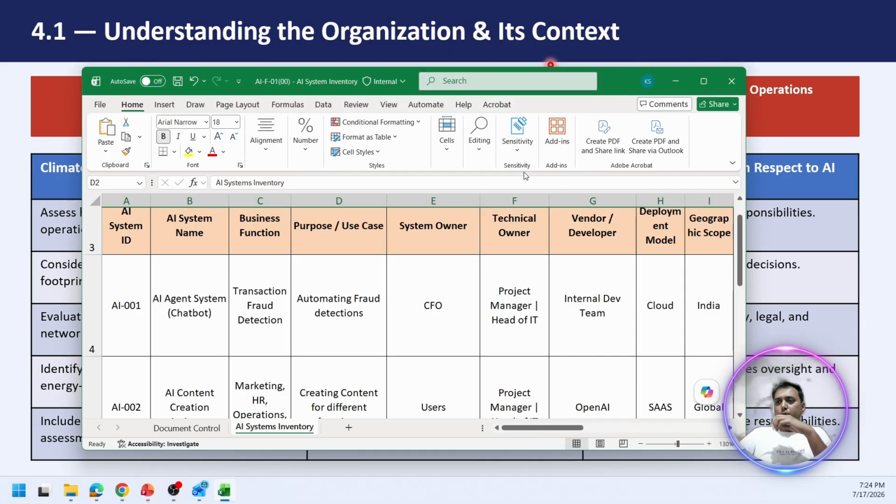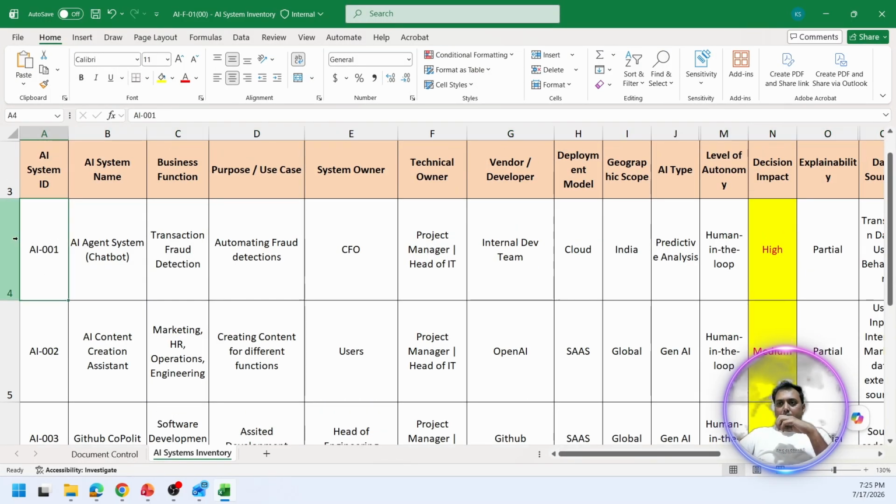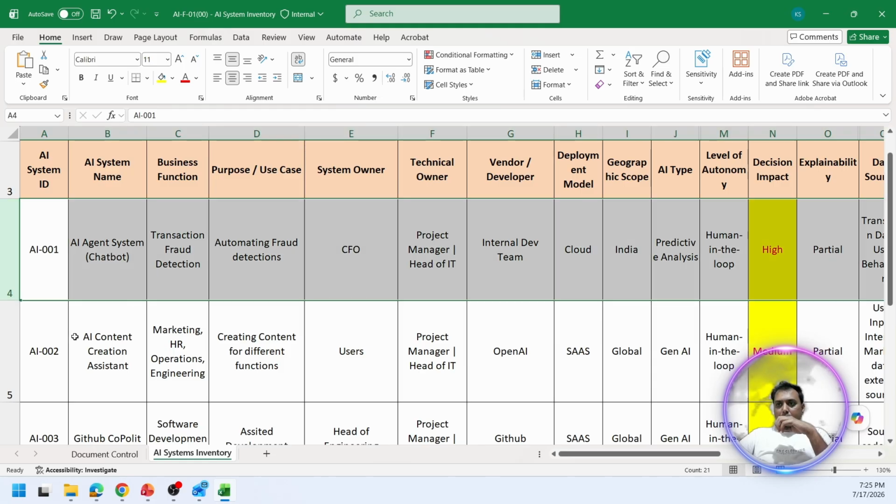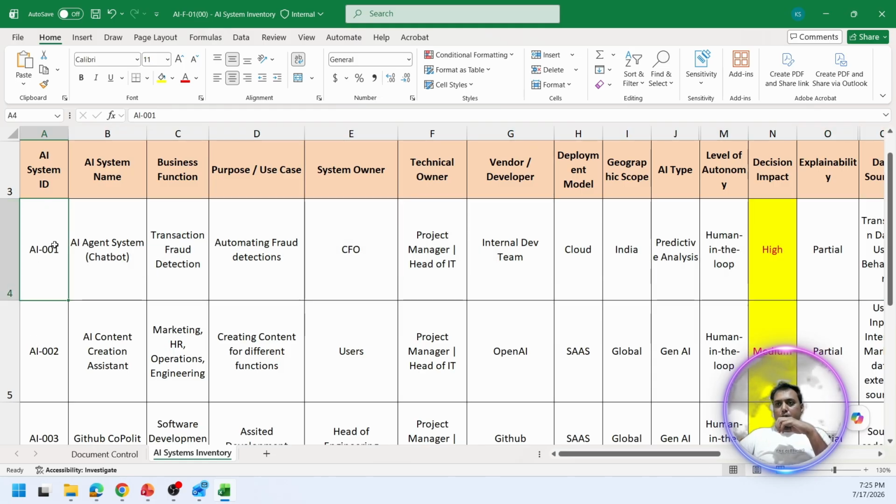So basically what we have to do here is create an AI inventory. Whatever AI systems we have in the organization, we have to create this kind of inventory. Here you can see one of the sample templates which I've created for an AI inventory. It has the system ID, the name of your AI system, the business function, and the purpose of that AI system.